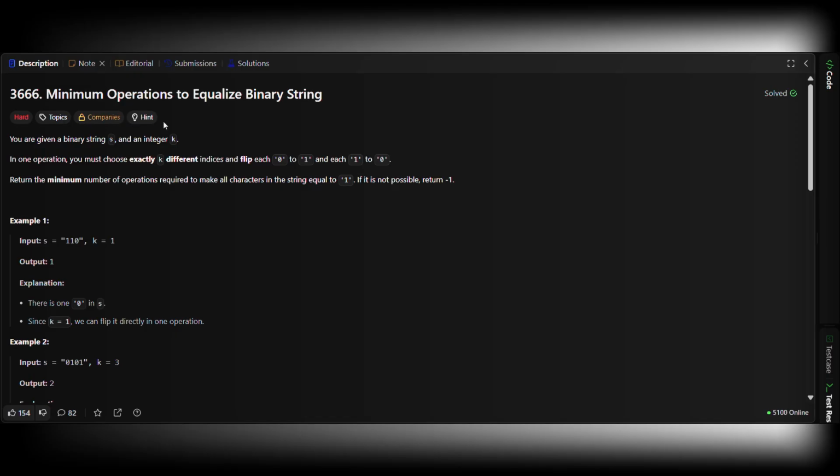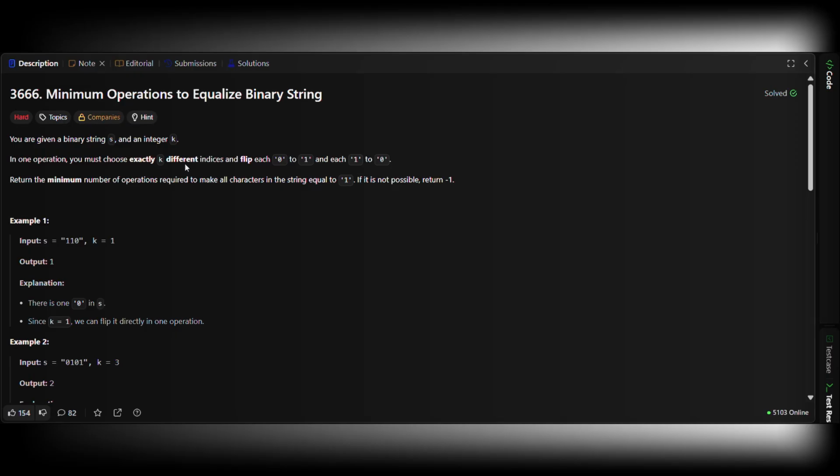Today, we're breaking this down the way top 1% candidates think. Let's go. We're given a binary string and an integer k. Operation: choose exactly k different indices and flip them. Goal: make the entire string equal to 1. Return the minimum operations, or -1 if impossible. Now pause. The keyword here is exactly k indices. Not at most, not any subset size, exactly k. That single word changes everything.